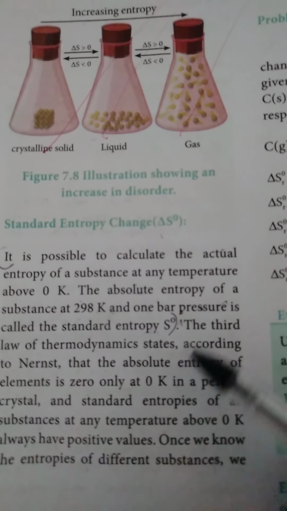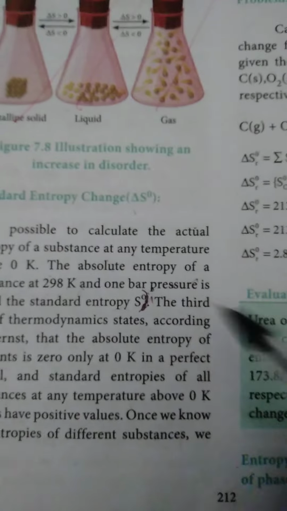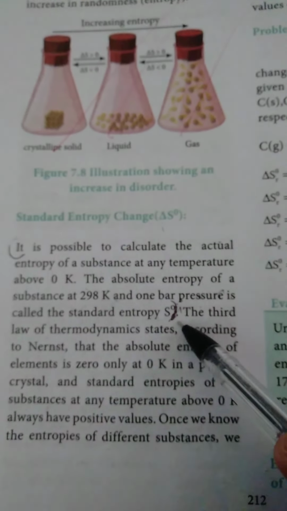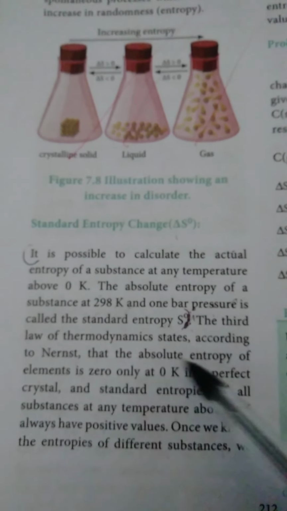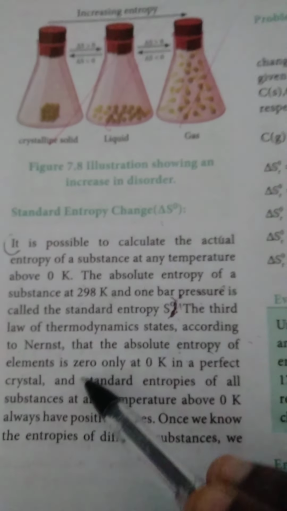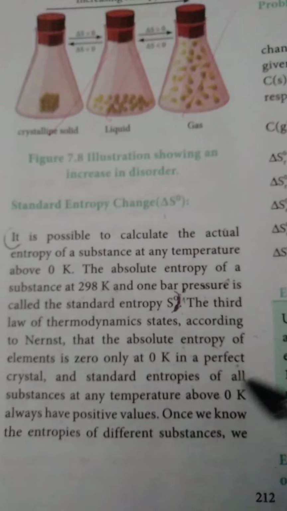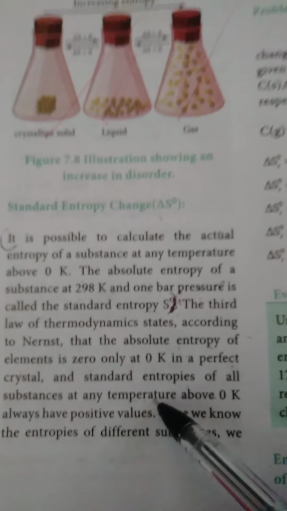The next points also I can write. The third law of thermodynamics states, according to Nernst, the absolute entropy of an element is 0 only at 0 Kelvin in a perfect crystal, and standard entropies of all substances at any temperature above 0 Kelvin are positive values.